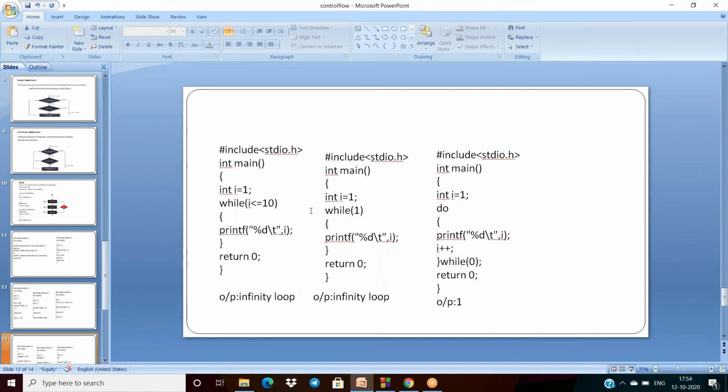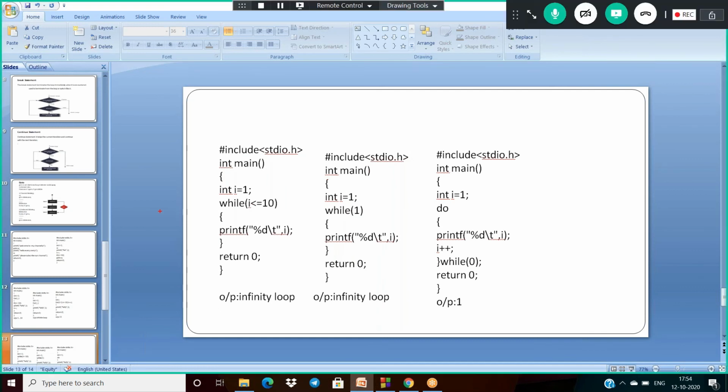Okay. And now coming to the next one. The scenario depends on the while loop here. So if I equal to 1 and 1 less than or equal to I less than or equal to 10, print percentage d, I. So in this case, what is the drawback here? I am not incrementing the I value, which means I is always 1.